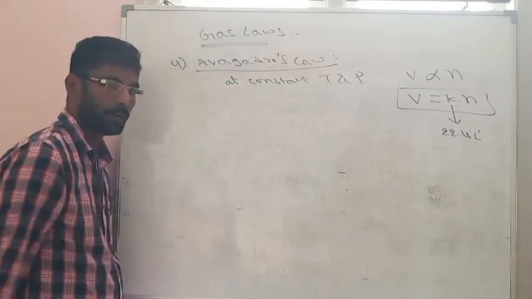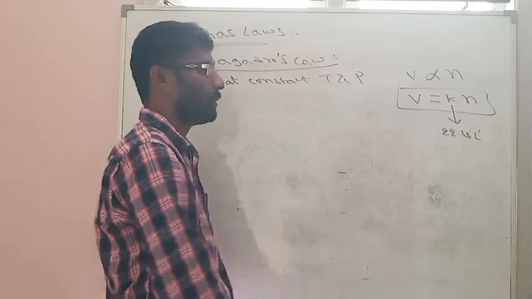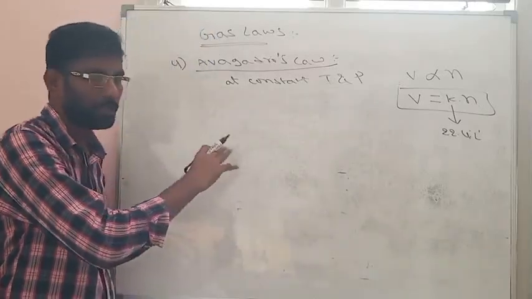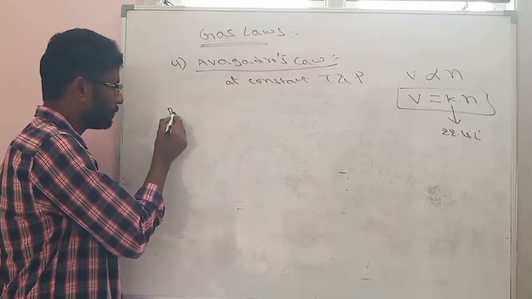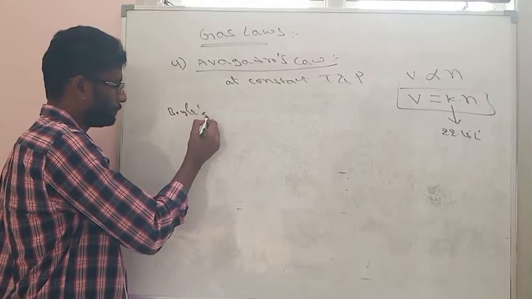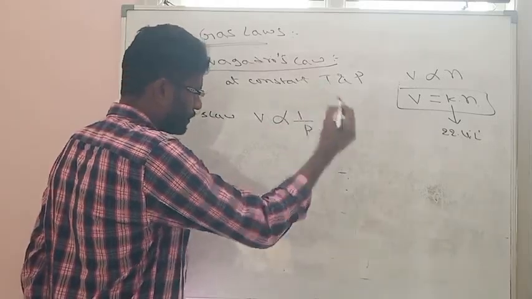So in total we learned 4 laws: Boyle's law, Charles' law, Charles law 2 and Avogadro's law. Suppose all these gas laws are combined. According to Boyle's law, volume is inversely proportional to pressure.